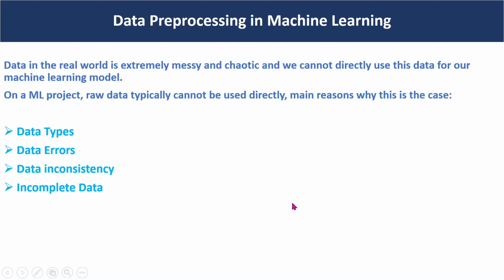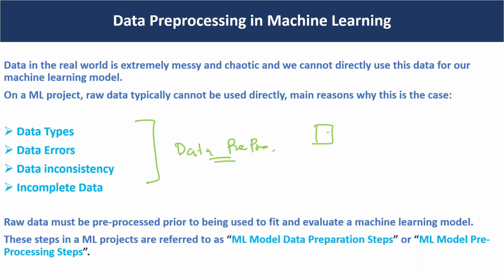Due to these types of issues, we perform the data pre-processing steps. This is your source data, then we perform the data pre-processing, and then we get good quality features. With these features we train our machine learning model.